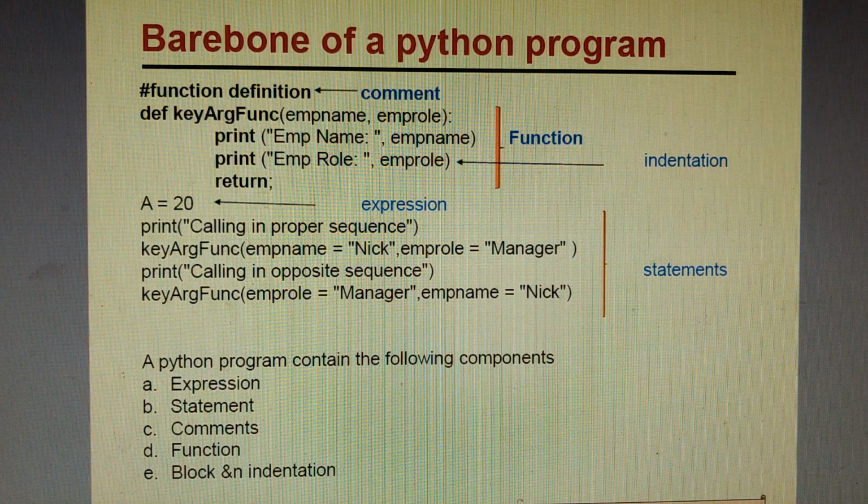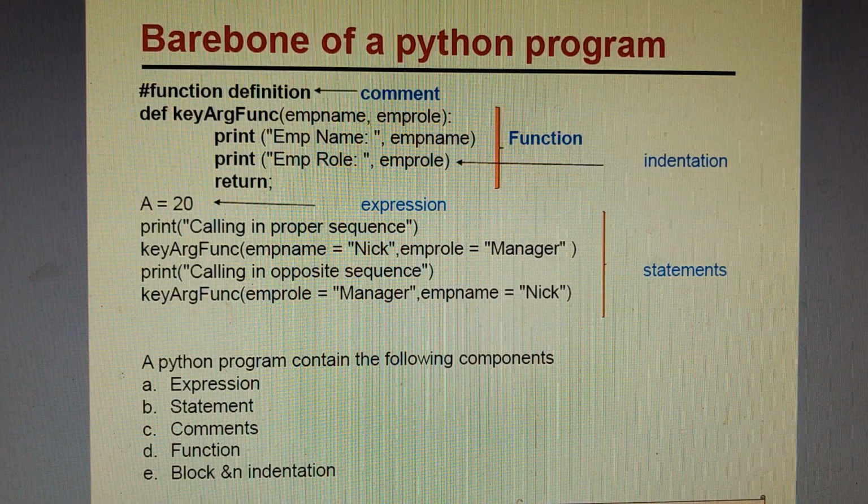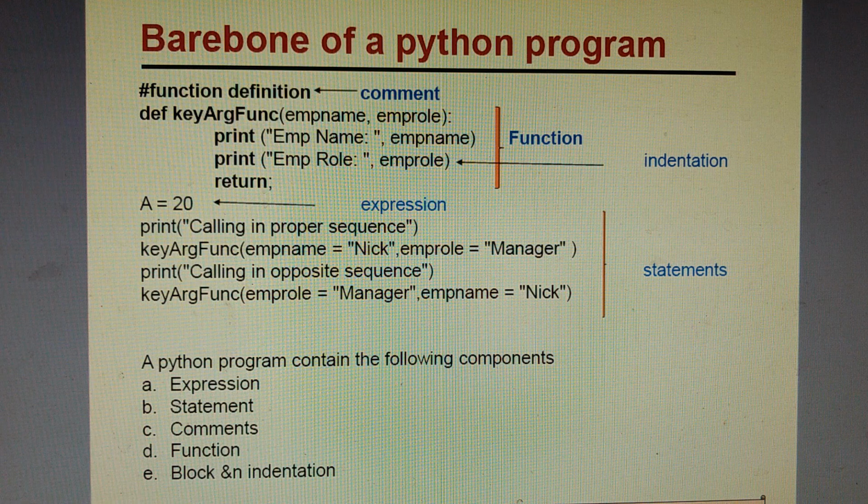Barebone of a Python program. That is the basic structure of a Python program which we have already studied in class 11. This is just an example to revise the topic. We know that when we make a program, we can write comments in the program if required. Second, when we write a program, we have to write it with indentation. It should be properly indented within a block. If it is outside a block, then it will be considered outside the block. So we have to be very careful whether we want to keep anything in the block or outside the block.